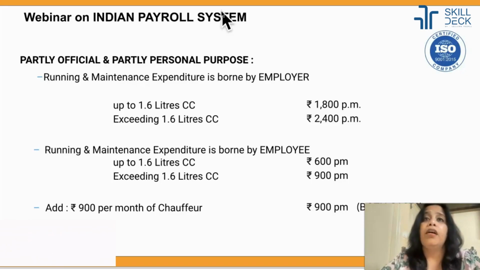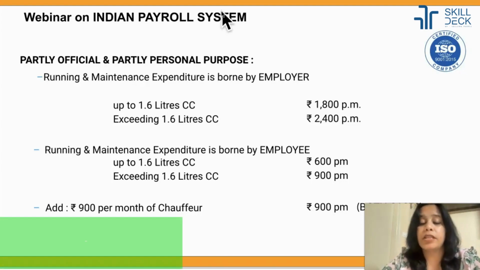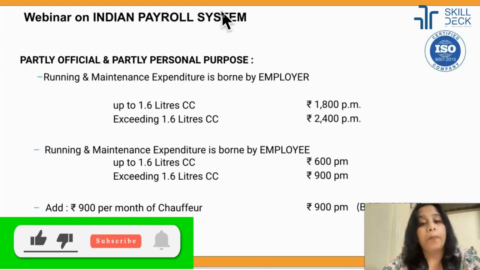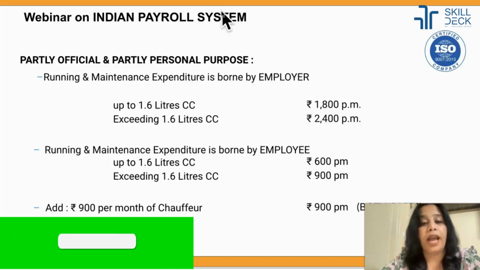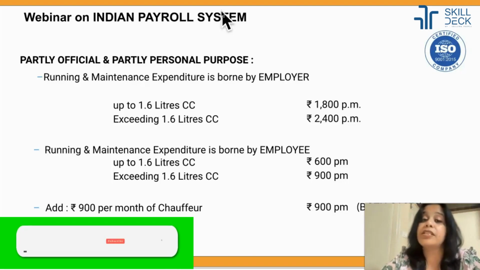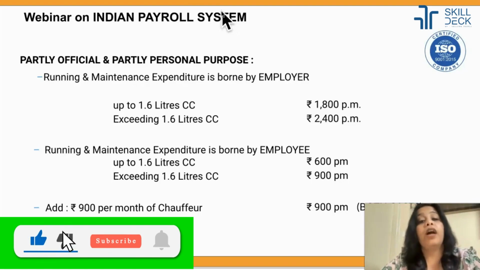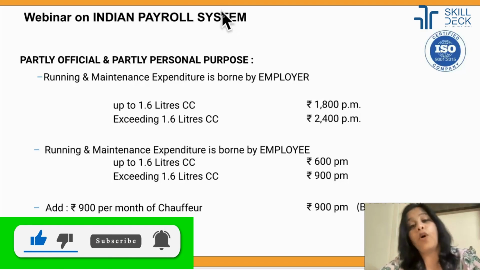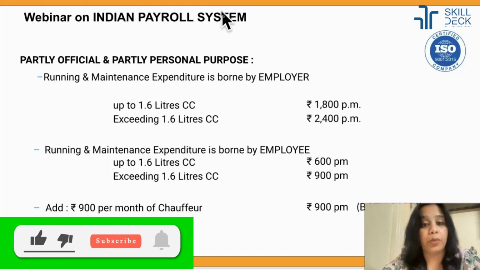Let's say I have given a Swift, a car below 1600cc engine, to my employee, and I have entered in the package 20,000 rupees yearly as my cost on the car. I am bearing the cost as an employer. So if I am giving a car which is less than 1600cc engine, then only 1800 per month is tax exempted to the employee. The rest of the amount is taxable to the employee.